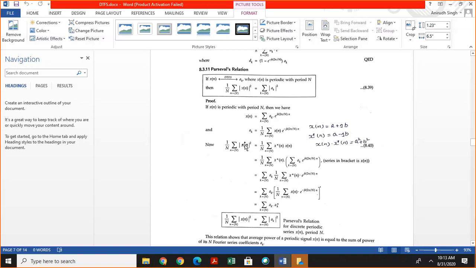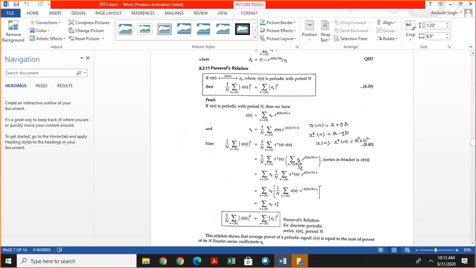So this square of mod of x of n is written like this, and here we substitute the value of x of n from this equation, and if we take this summation ak out of this expression, then we get this. This equation can be written as this.